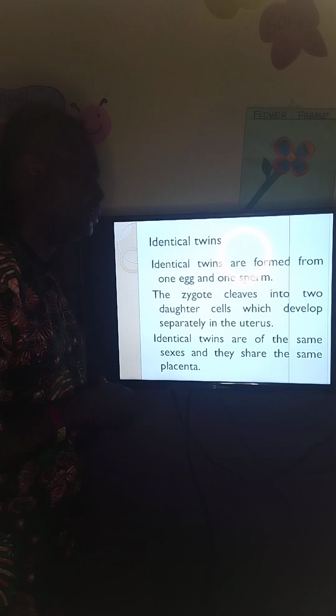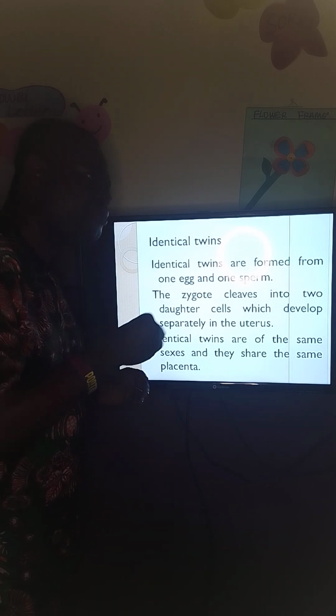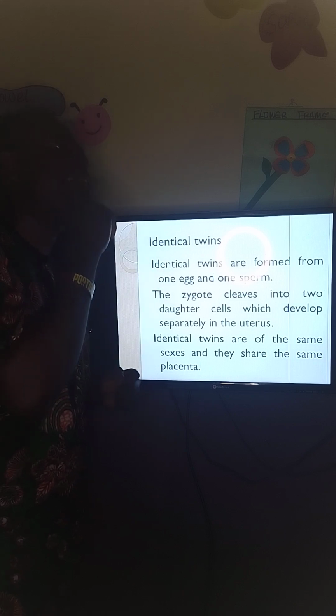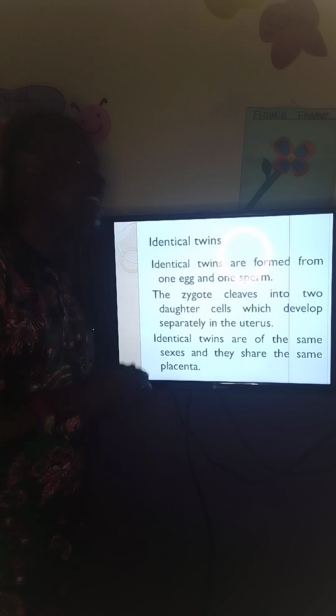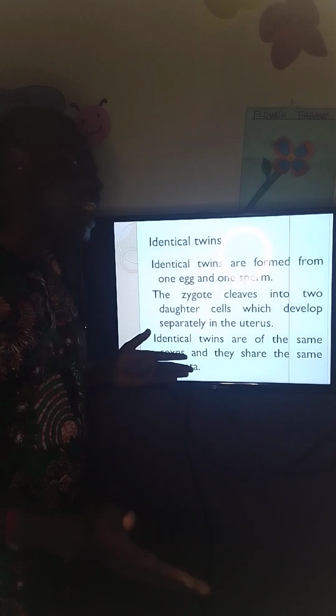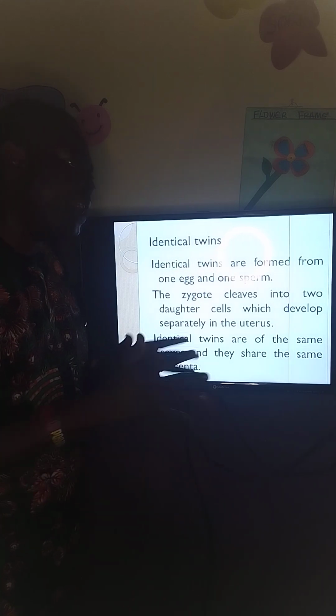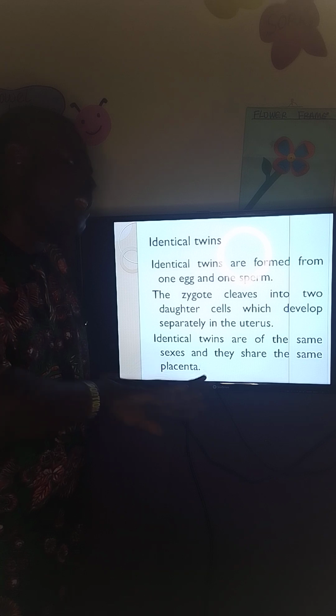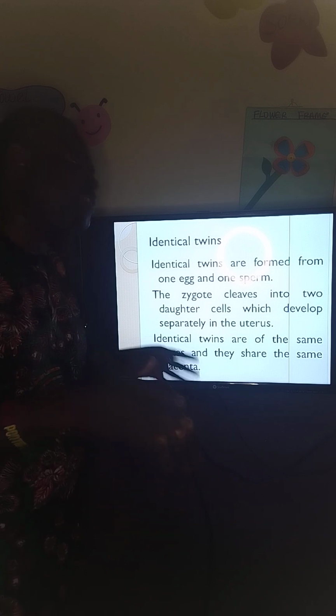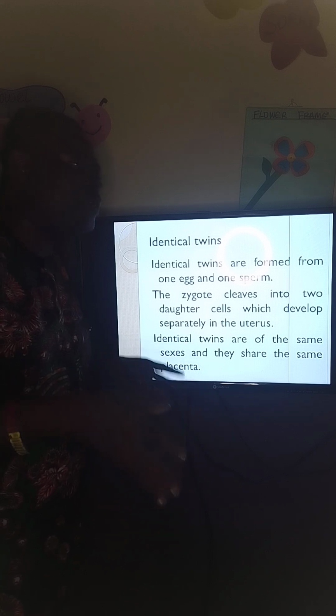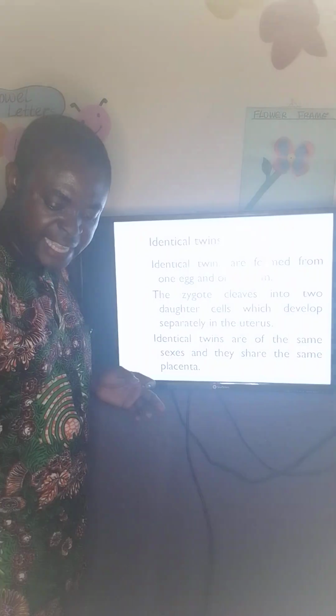I've seen a question. They will say, what brings about formation of identical twins? One egg and one sperm. But when one egg is fertilized, during cleavage, that one egg is supposed to split into two. After splitting into two, they need to come back together, but they split into two and refuse to come back. They will develop separately, and that will bring about identical twins. The twins will share the same placenta and they will be of the same sex. And they will look alike in all respects. That is identical twins.